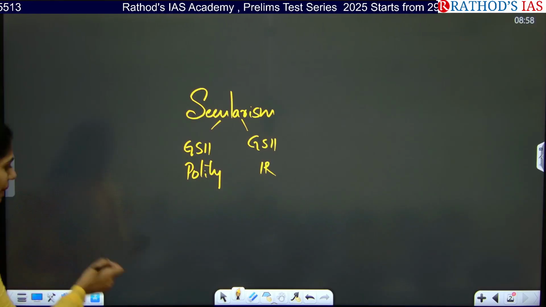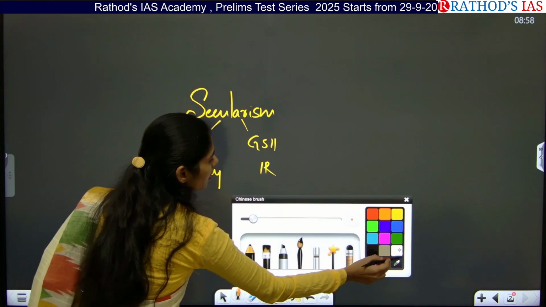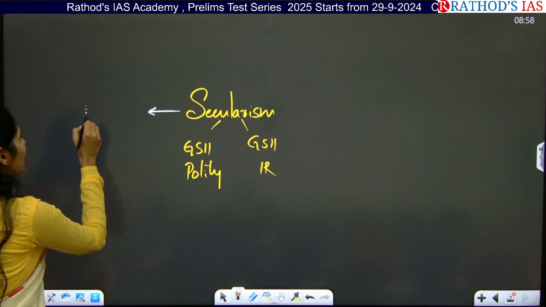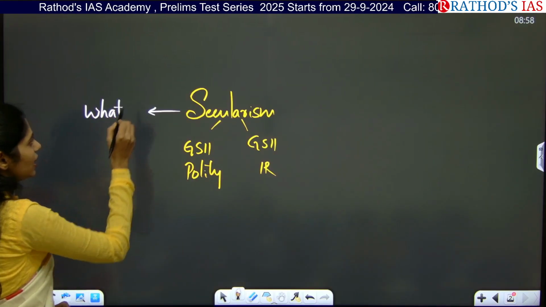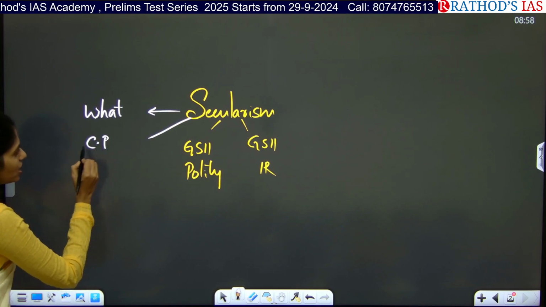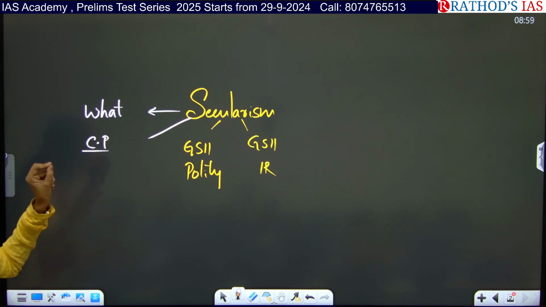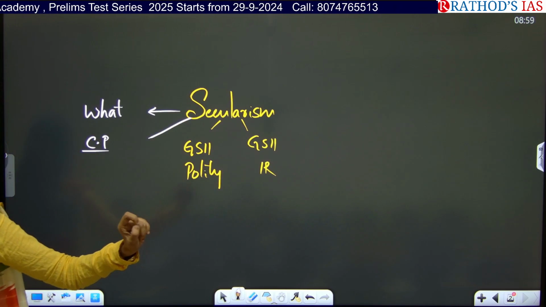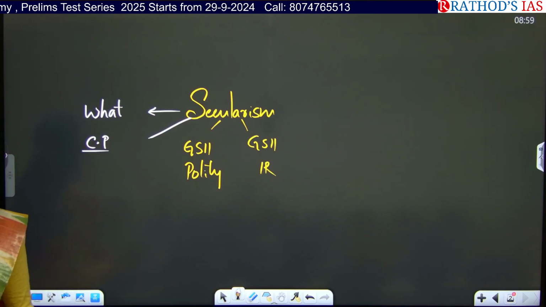Okay, so what are the dimensions you have to see? First, you have to understand the concept of secularism, and you have to see in our constitution which constitutional provisions talk about secularism. Are there any articles that talk about secularism?